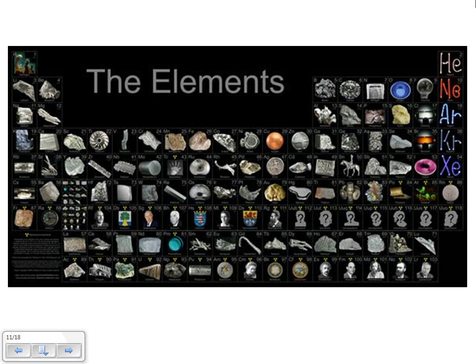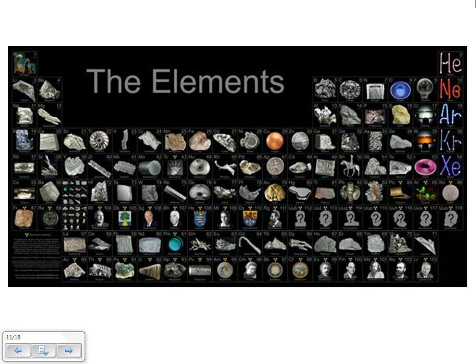So here are the elements. This was a picture that I was going to show you for your unit project. Remember I said part B of your unit project has to do with using a picture of an element, or of what the element does, to display and make a class-size periodic table. Here are some ideas for you.